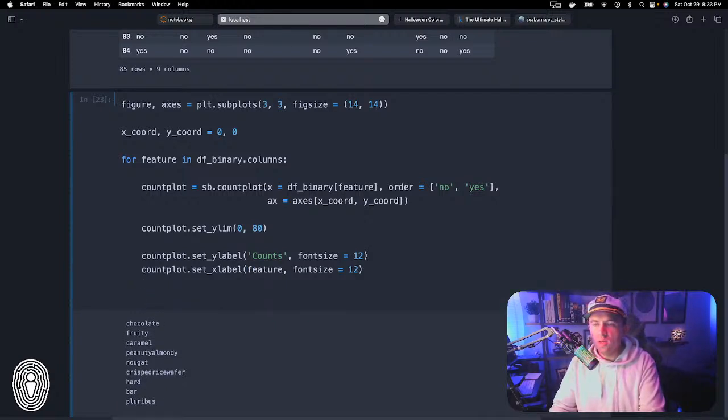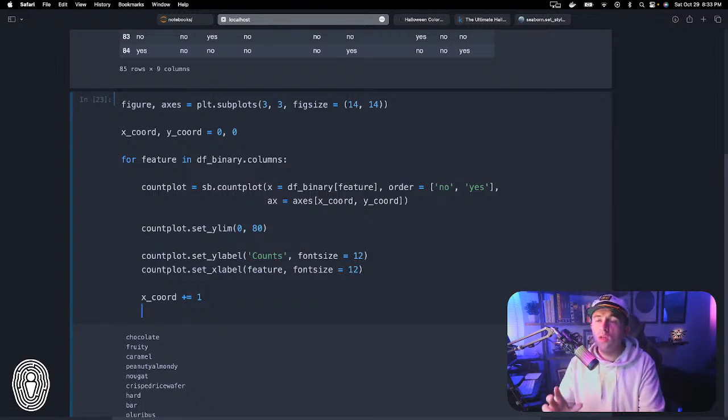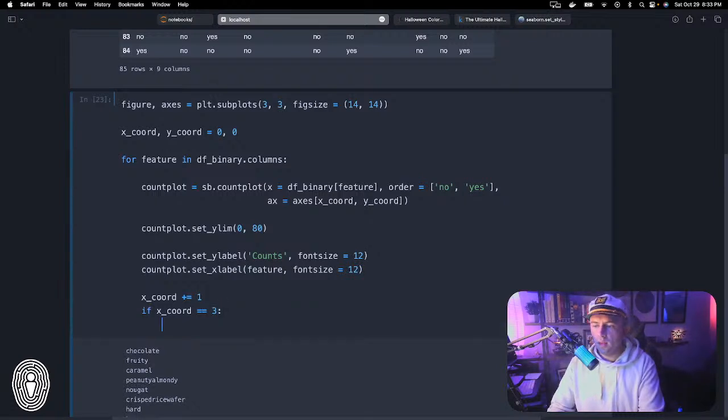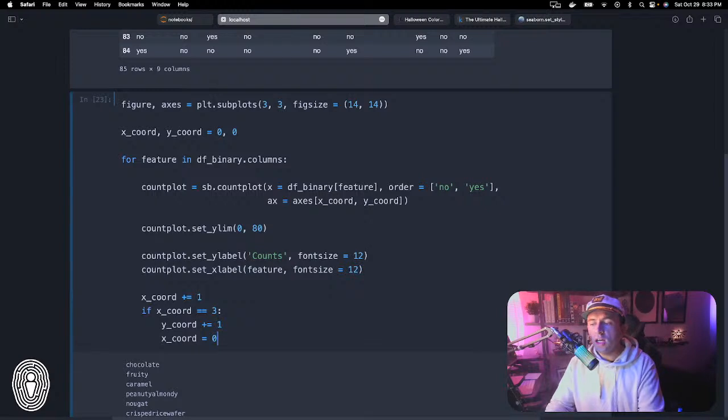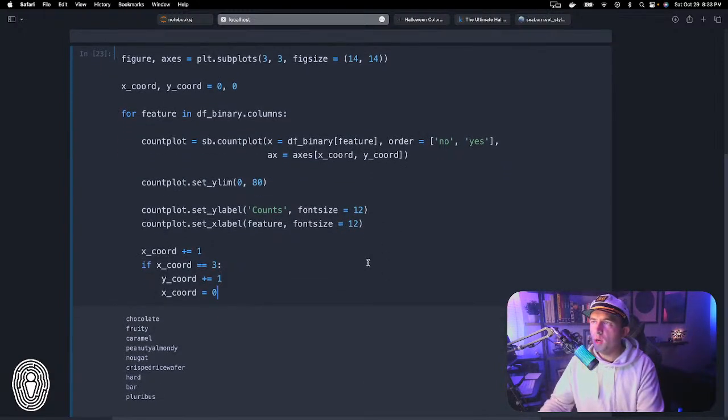All right. So anyway, we're going to increment the X coordinate first, X by 1. And if it approaches 3, remember, because we're doing a 3x3, then we need to reset the X coordinate and then increment the Y coordinate. So if X coord equals 3, then we're going to increment Y coord, Y coord plus equals 1, and then set X coord back to 0. Now we could add some more on here, like adding a title and things like that. I'm already spending way too much time on this one visualization, but I do want to show you what happens when we actually run this.